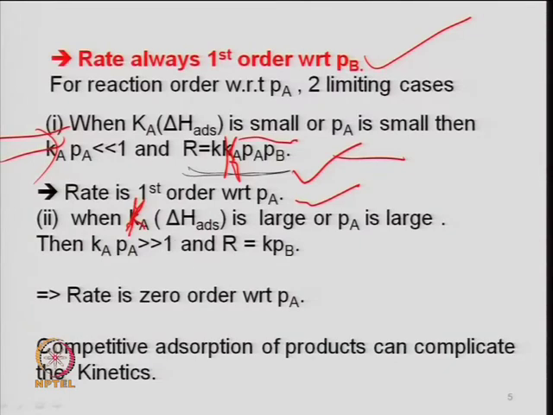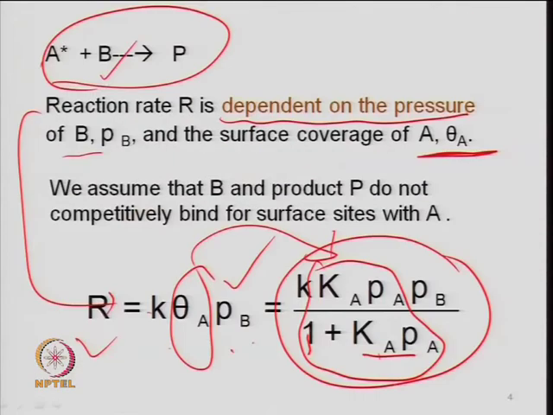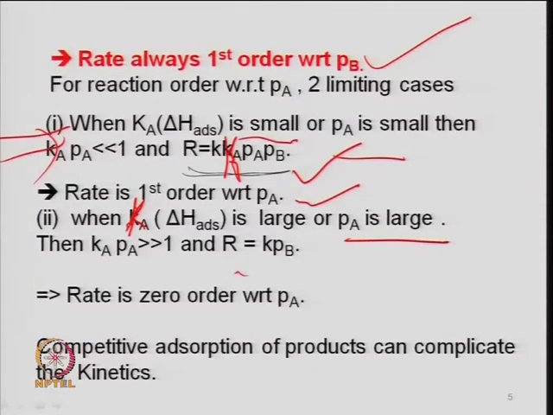K_A, delta H adsorption, is large or P_A is large, then this denominator K_A P_A will become much larger than 1. So, you can neglect 1 in that case, and then this K_A P_A gets cancelled, and your rate becomes something like k times P_B. It depends only on the partial pressure of B, independent of the partial pressure of A, that is, at high pressure of A.